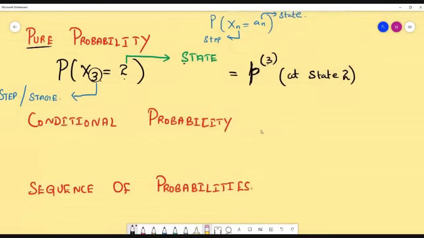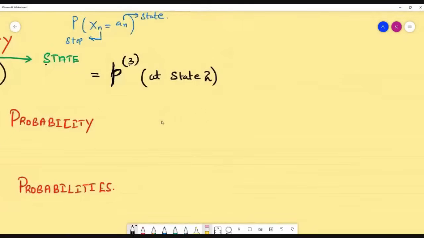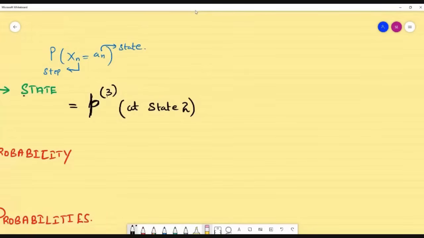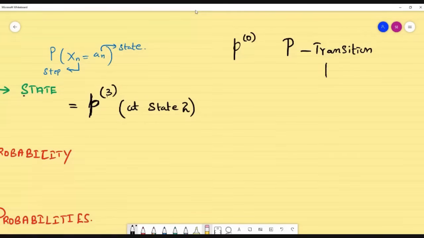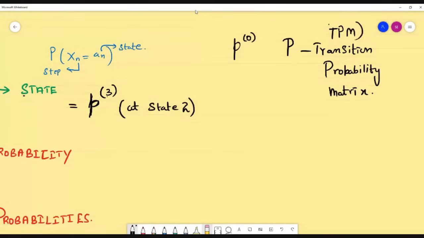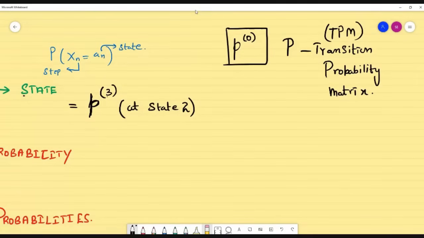Okay, next. So to find this p3, listen, the small p naught will be given to you initially. Whatever the problem is, they will give you p naught. And they will give you a matrix, this capital P. This matrix is known as transition probability matrix. People simply say TPM. So these are the initial values given to you.